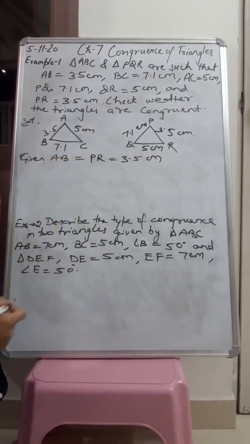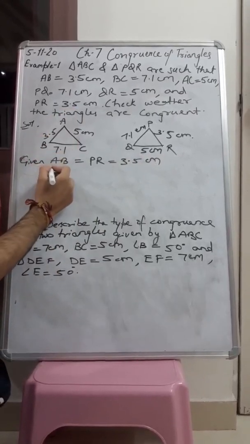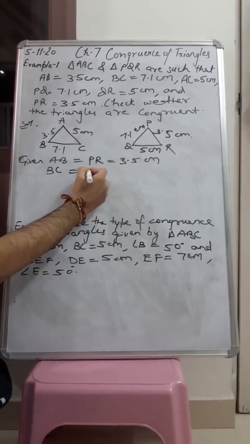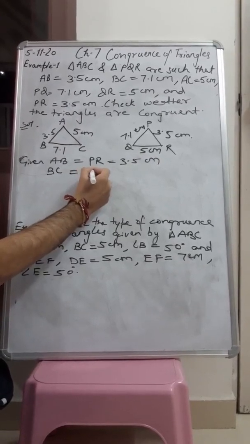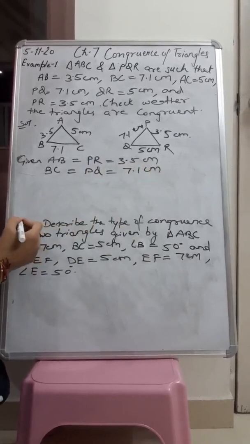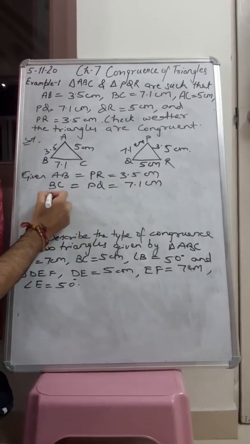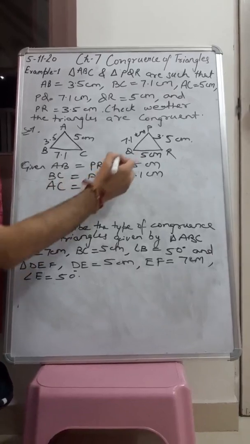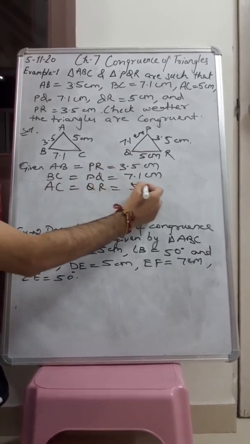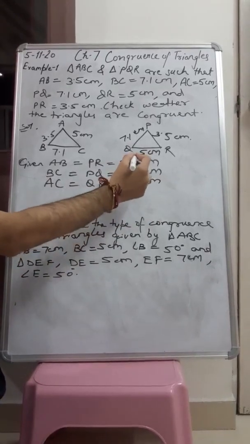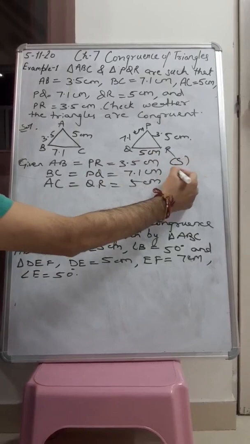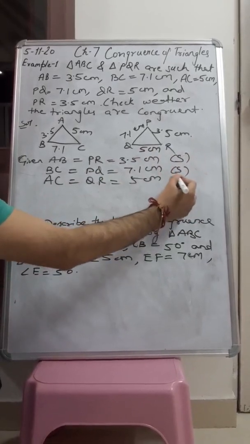This has been given in the figure, and we have also been given BC equal to PQ, that is 7.1 centimeter, and AC equal to QR, that is 5 centimeter. That means all three sides are equal. This is also a side, this is also a side, this is also a side.